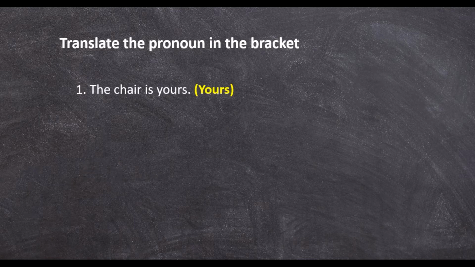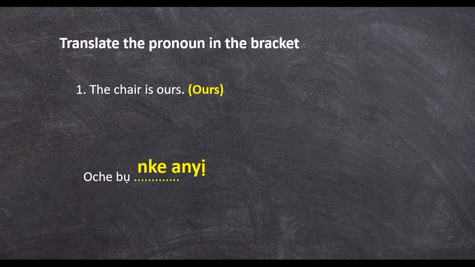Translate yours. The chair is yours. Oche bụ blank. Oche bụ nke gị. Nke gị is yours. Okay, next task. The chair is ours. Translate ours. Oche bụ nke anyị. Nke anyị, ours. Okay, well done. We did this one with possessives.